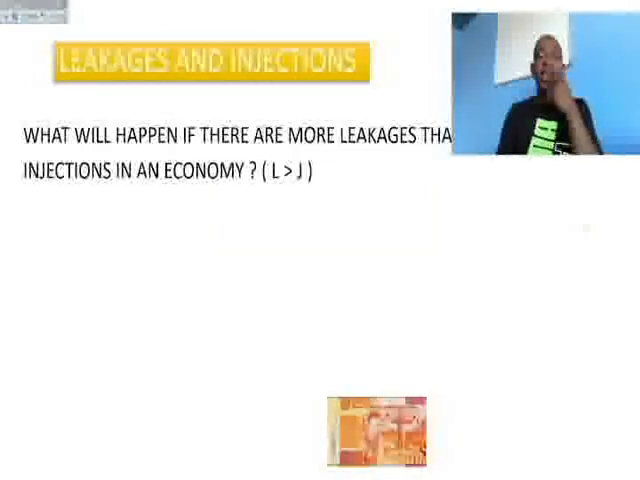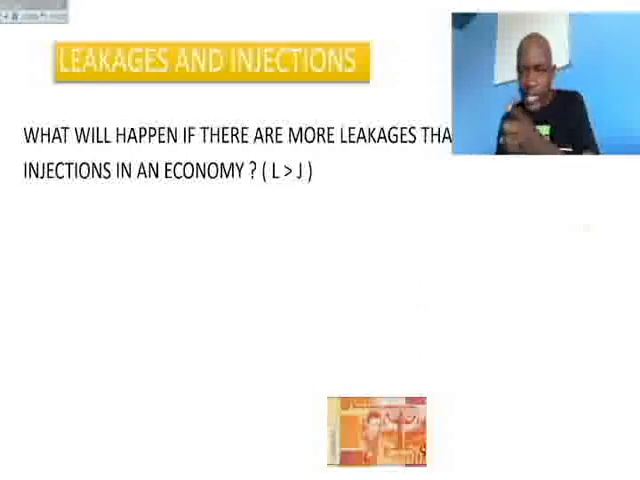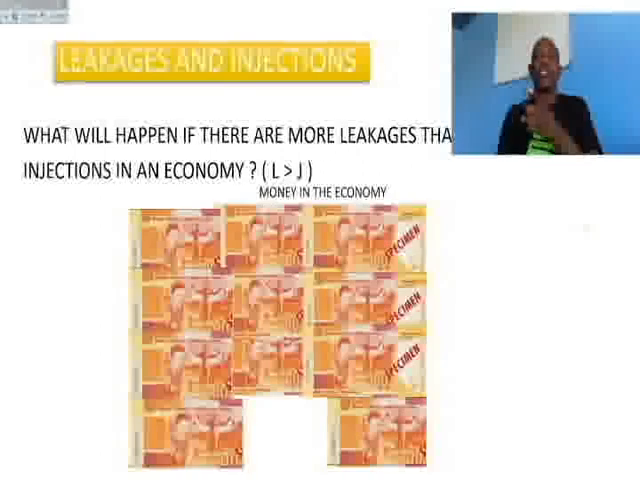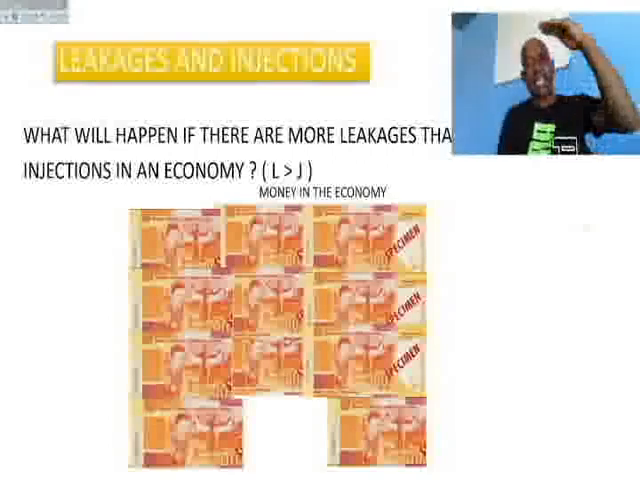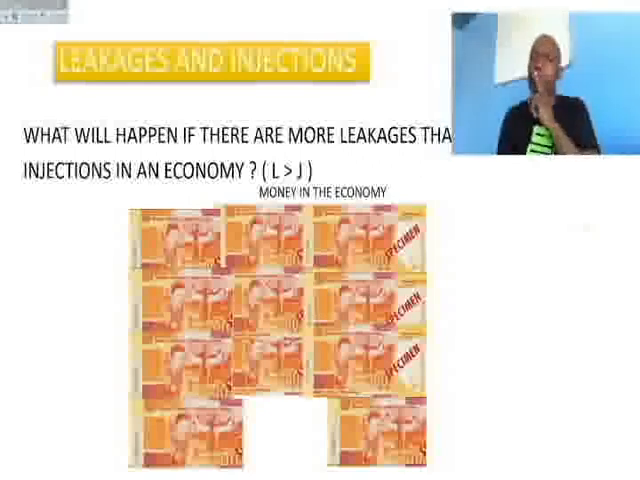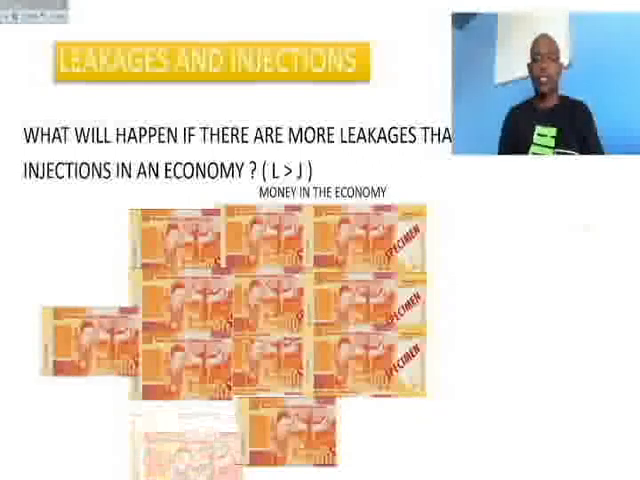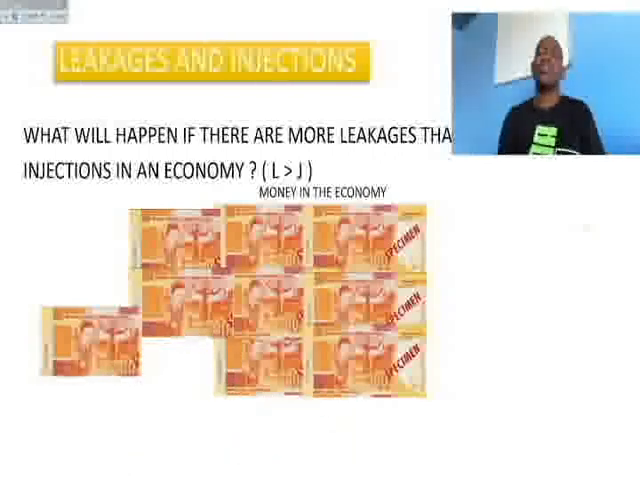What will happen if there are more leakages than injections in the economy? Right, we have money in the economy here, quite a lot of money this time. It's not 1,200 anymore. But if it happens that we have more leakages, if L is greater than J, then what is going to happen? We have a leakage, a leakage, a leakage. The money is getting finished in the economy. So if there are more leakages than injections, we will end up having a shortage of money in the economy.